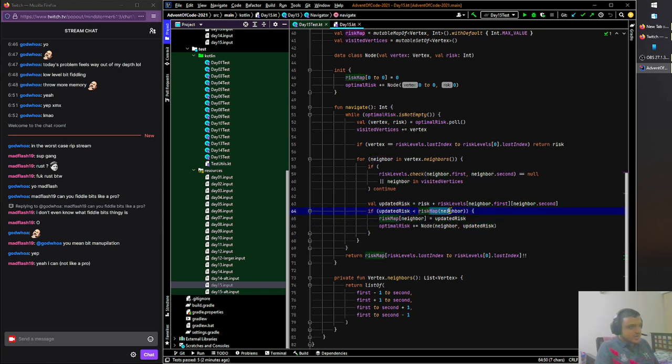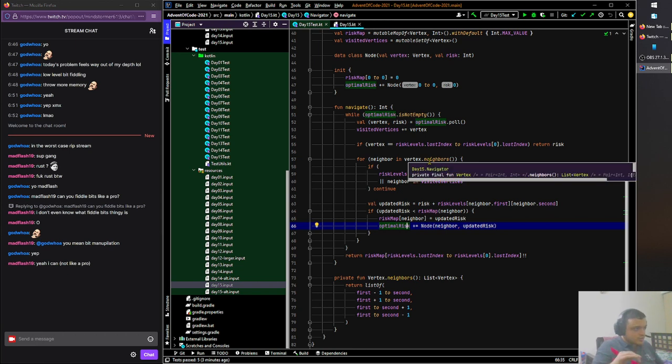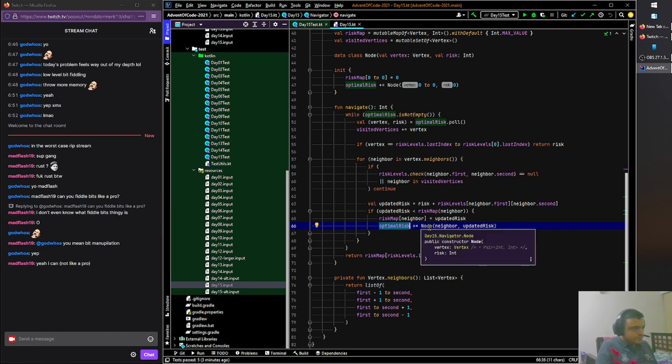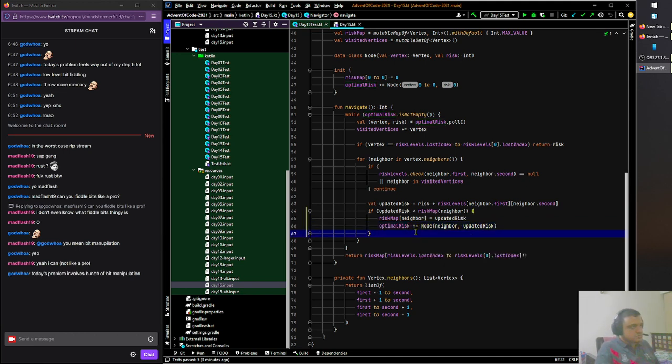So updated risk less than risk map of neighbor. Initially risk map of neighbor was the same value which was present in optimal risk, right? But we just add the updated risk in. We don't have to delete anything from it as long as you have the memory. If you have the memory, you don't have to delete anything from it, because to delete something from it, you have to find the node and that takes a linear scan. You can just keep adding to it. It's fine up until a crazy amount of memory.